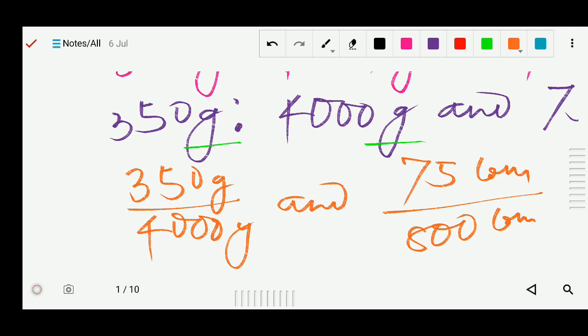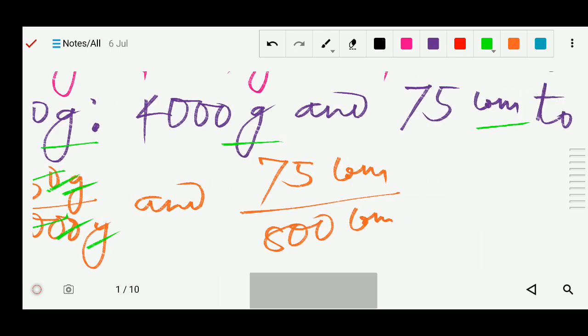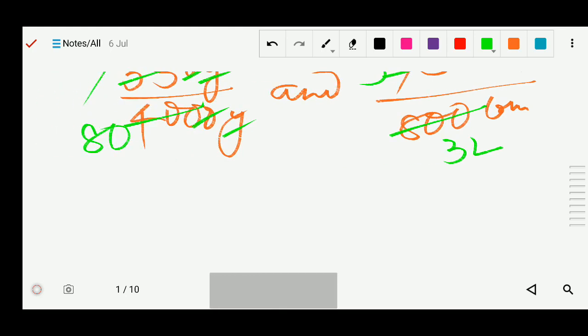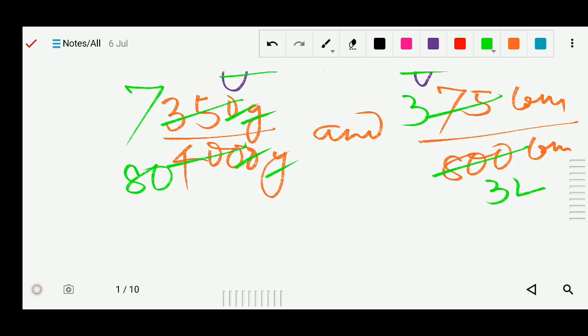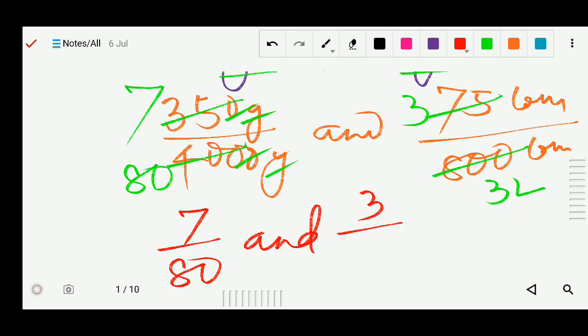Okay, now we can divide it. So gram cancels, and here this 0 cancels, this 0 cancels, and this is your 7, and here you can get 80. And here you will divide 3 times, and here 32. So after dividing, we are getting here 7 by 80, and this side we are getting 3 by 32.